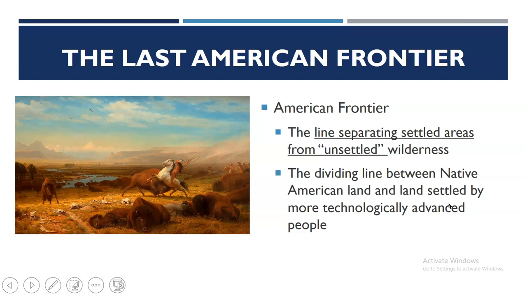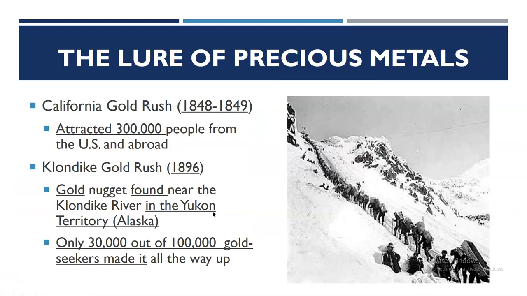The last American frontier. The American frontier was the line separating settled areas from unsettled wilderness. It was the dividing line between Native American land and land settled by more technologically advanced people. The settlement of the West was spurred by the lure of precious metals. The California gold rush of 1848 and 1849 attracted more than 300,000 people from the U.S. and abroad.